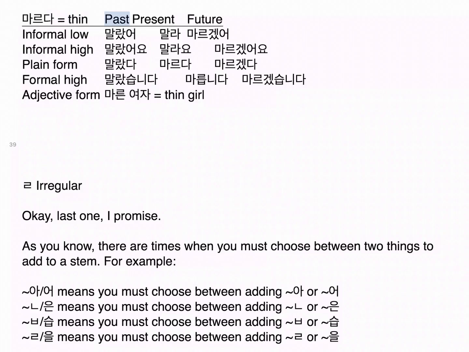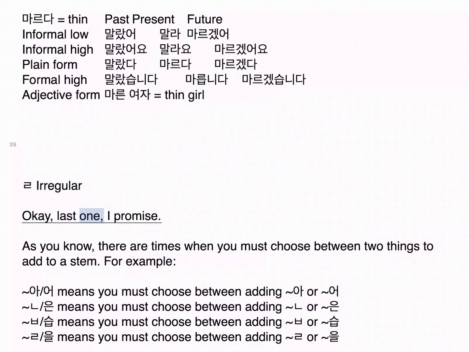마르다, thin. Past, present, future. Informal low: 말랐어, 말라, 마르겠어. Informal high: 말랐어요, 말라요, 마르겠어요. Plain form: 말랐다, 마르다, 마르겠다. Formal high: 말랐습니다, 마릅니다, 마르겠습니다. Adjective form: 마른 여자, thin girl. ㄹ irregular.